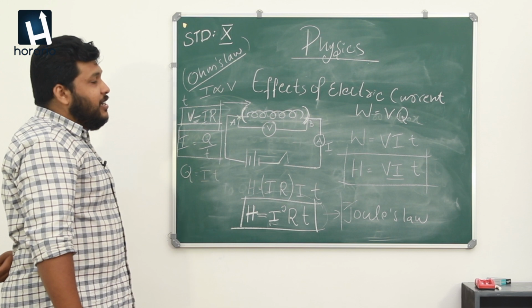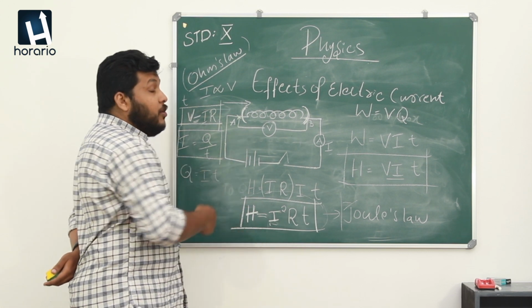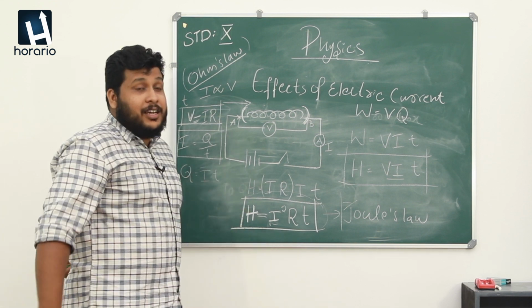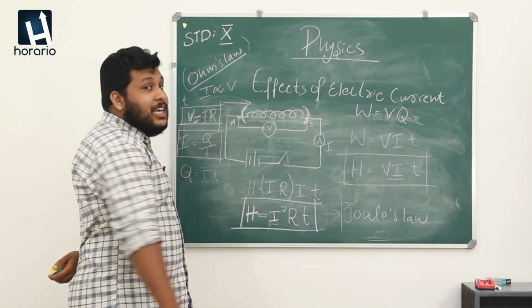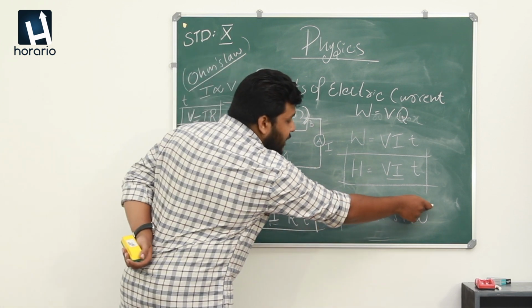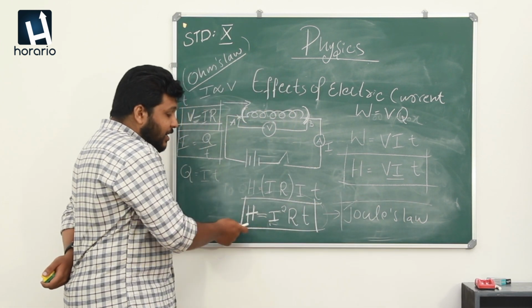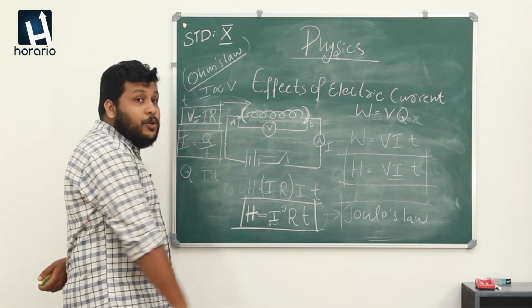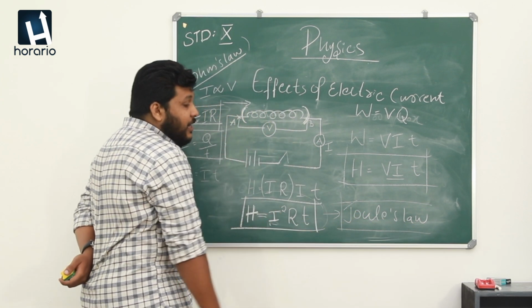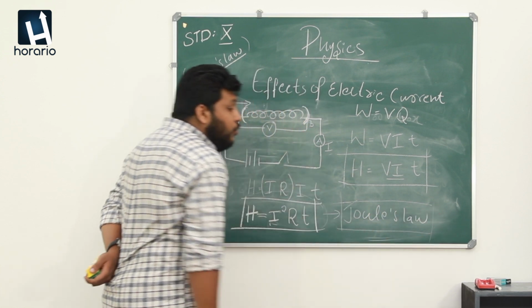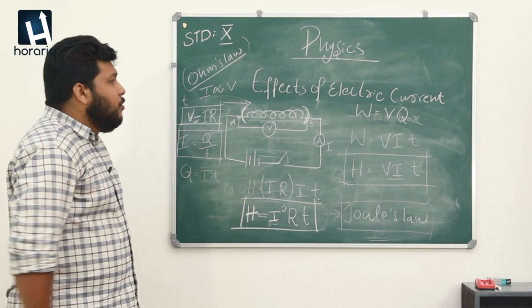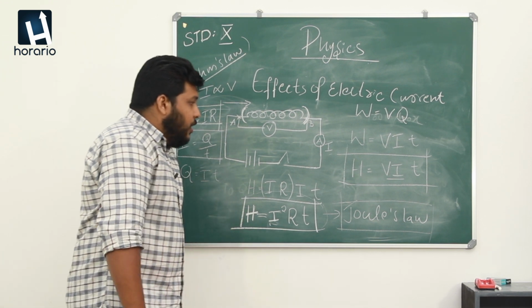So here we discussed how we can measure the heat energy produced in a resistor where the voltage, current and time are known. And from that we derived an equation, H is equal to I square R T, and that equation is derived according to Joule's law, and it's known as Joule's law. So this is a very important portion you all want to note down.